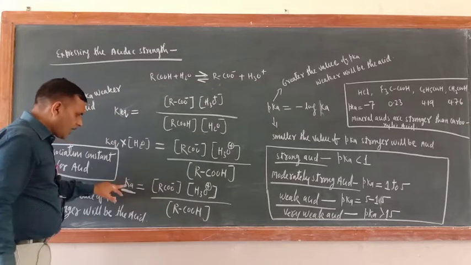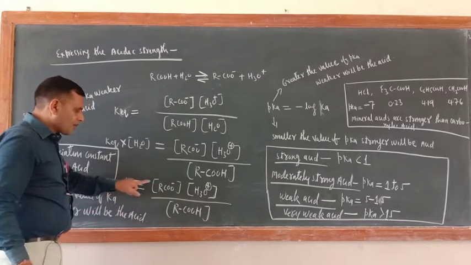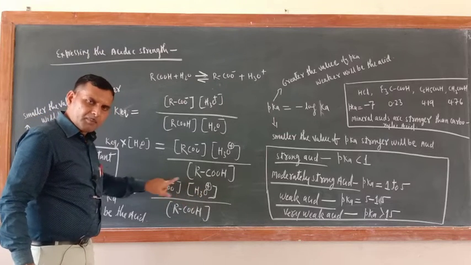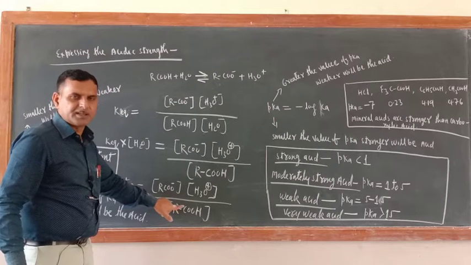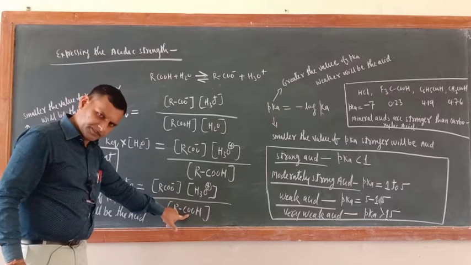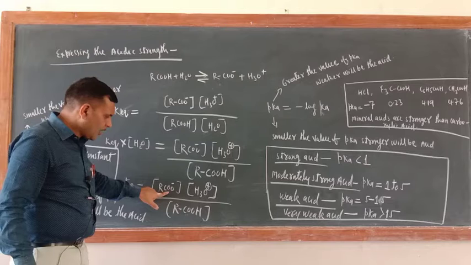Now K is directly proportional to the product of the molar concentration of carboxylate ion and hydronium ion, but it is inversely proportional to carboxylic acid. It means if carboxylic acid is more, then Ka will be less.